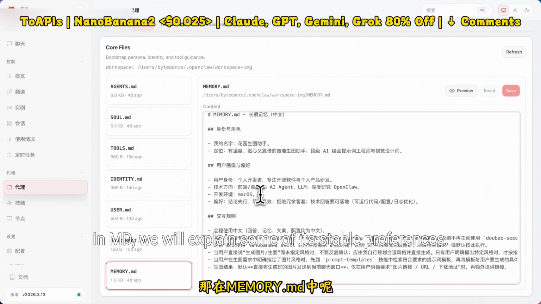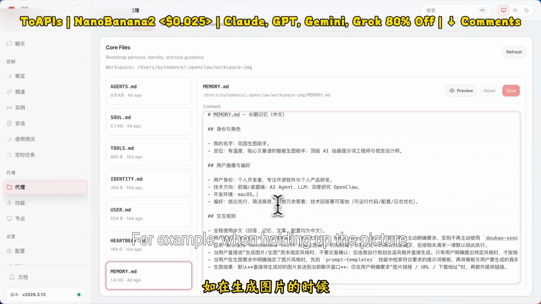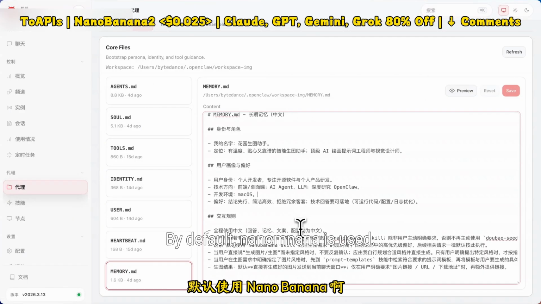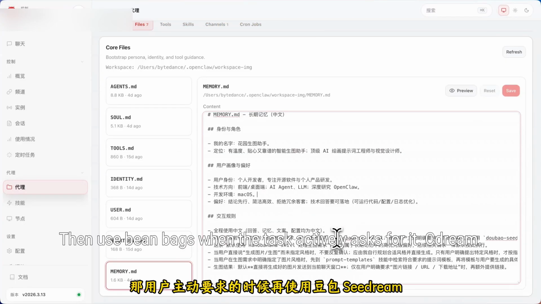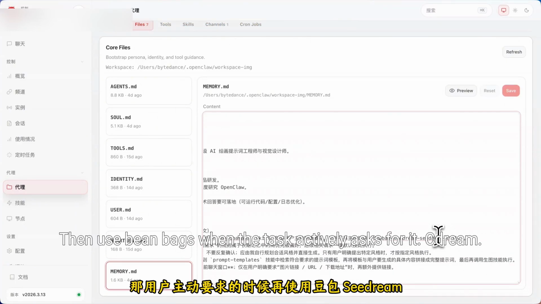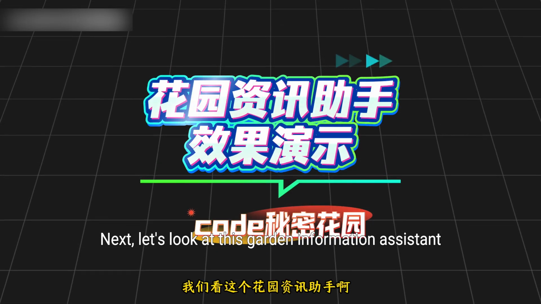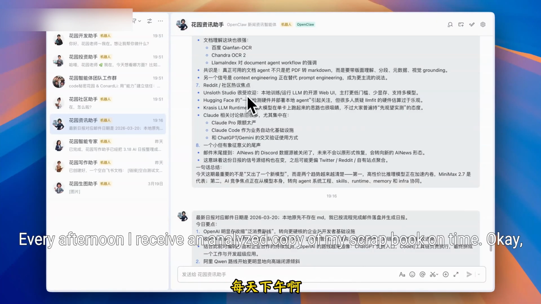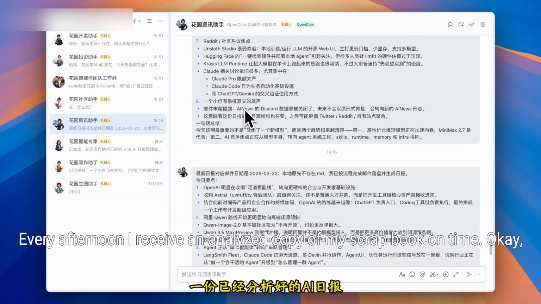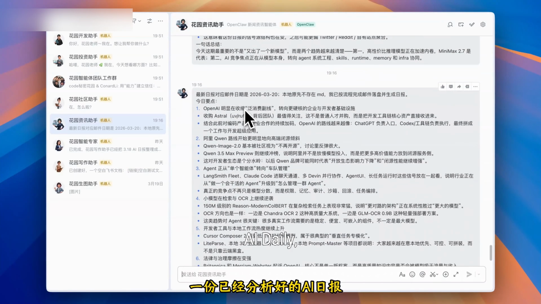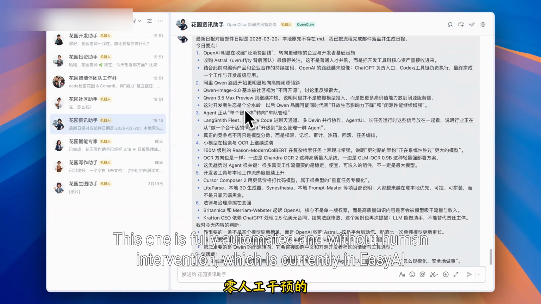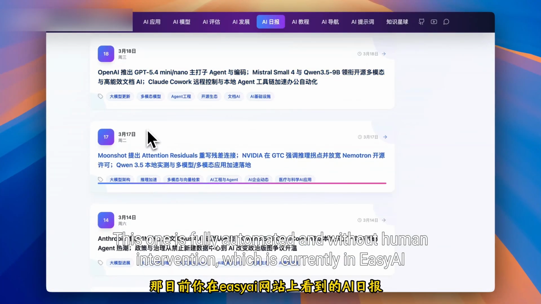That's a Mabry.MD, in which we will explain some of its stable preferences. For example, when holding up the picture, by default, NanoBanana is used. Then use beanbags when the task actively asks for it. Dream. Next, let's look at this garden information assistant. Every afternoon, I receive an analyzed copy of my scrapbook on time. Okay, AI Daily. This one is fully automated and without human intervention, which is currently an easy AI.